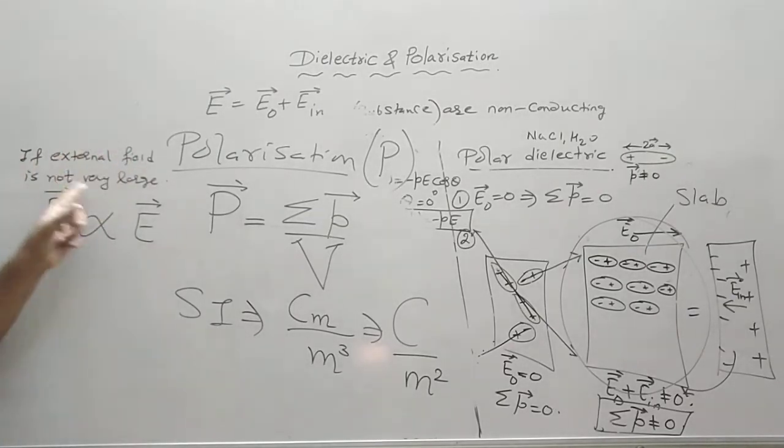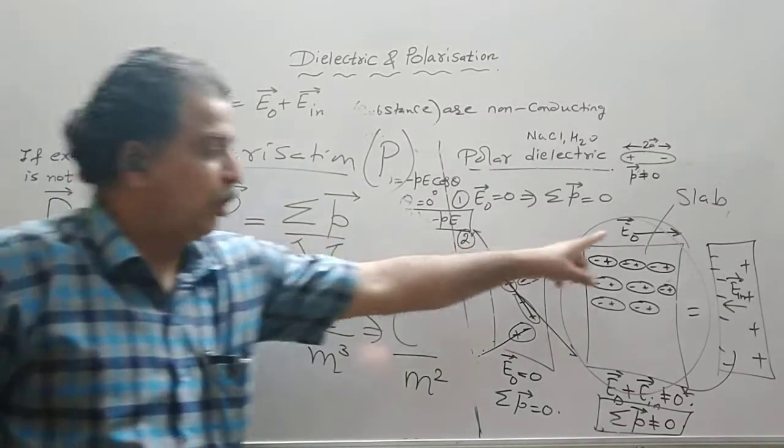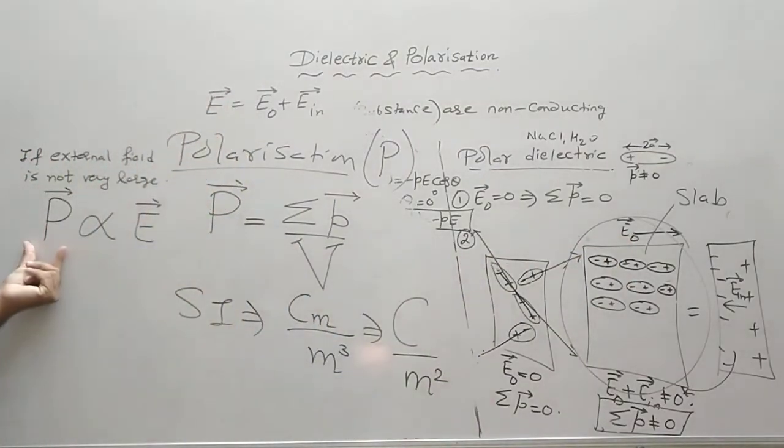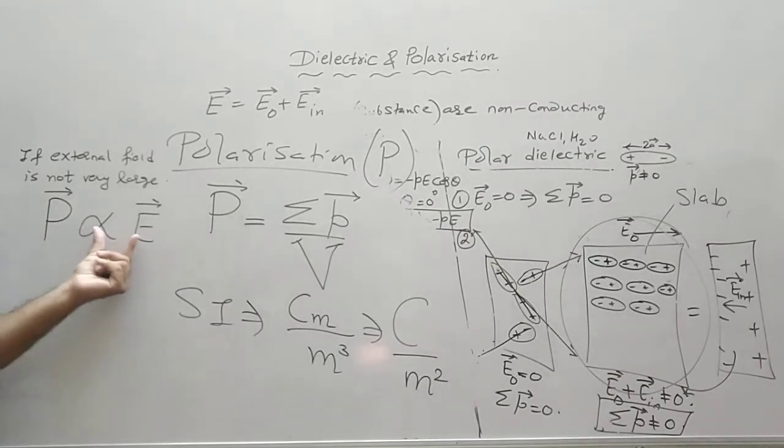So if the external field E0 is not very large, then we come to this conclusion that more polarization will take place if the resultant electric field is large, and less polarization will take place if the electric field is less.